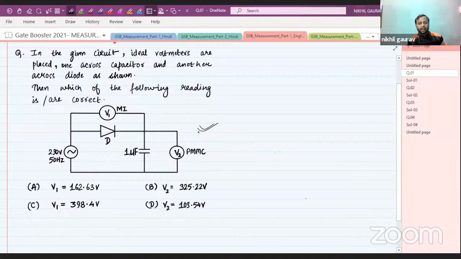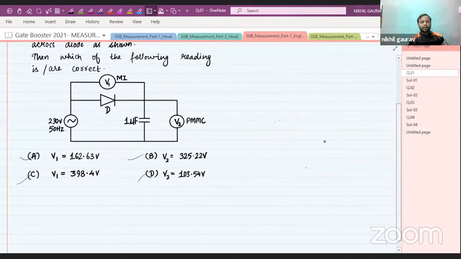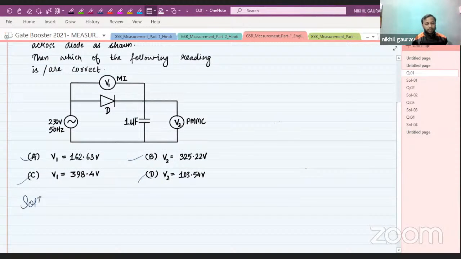This is the circuit in which we need to find the voltage across the capacitor and the voltage across the diode, that is, which of the options are correct. Let me ask you one question. The voltage across the diode is the voltage given by MI. What is MI? MI is a moving iron instrument.